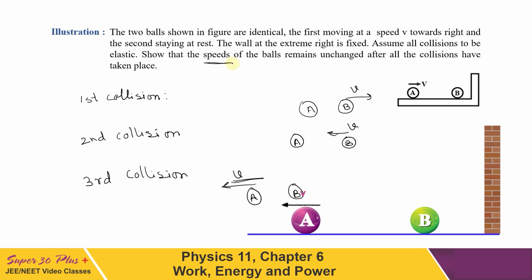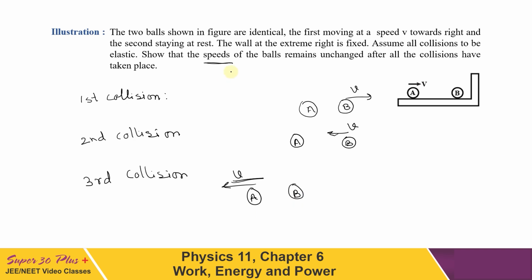For A, of course, velocity has changed. Initially it had velocity towards the right, and after all the collisions have taken place, it has velocity v towards the left. But speed has not changed. For B, initially it was at rest, and after all the collisions also it is at rest. So this proves that the speeds of the balls remain unchanged after all the collisions have taken place.